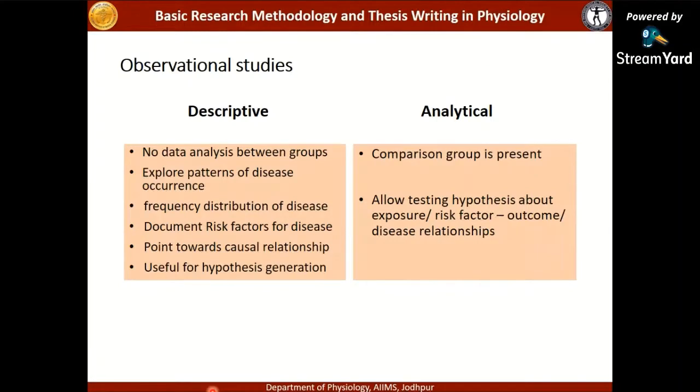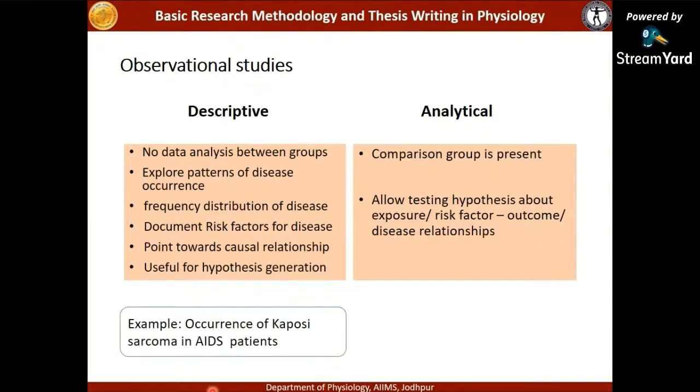These studies are important because they are useful for hypothesis generation. So it was found that the occurrence of Kaposi sarcoma was linked to AIDS patients. So this led to the generation of the hypothesis that Kaposi sarcoma may be linked to AIDS patients. And this type of hypothesis can be tested with the help of the analytical study designs.